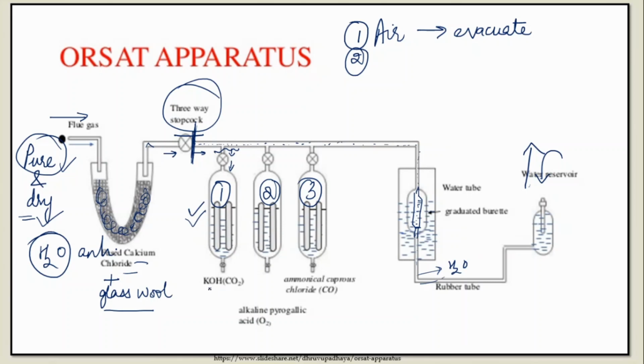What you have taken in one container is a known amount of KOH. And I guess you remember when we were doing Liebig's apparatus in ultimate analysis, we found that KOH absorbs CO2. So what happens is the KOH present in this solution will absorb CO2. So the second step is to estimate how much CO2 is present in the flue gas. Right? So now your flue gas is inside. Now how will you know how much CO2 is there?